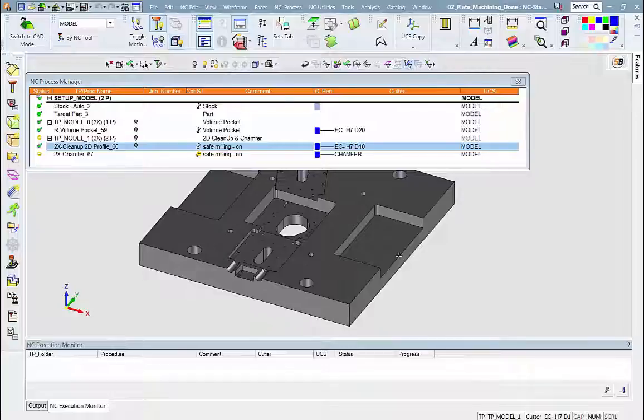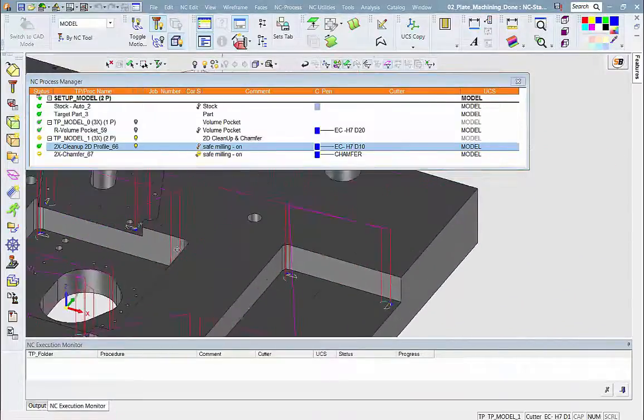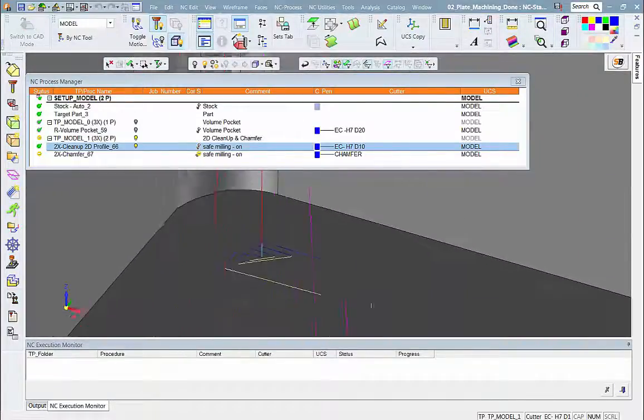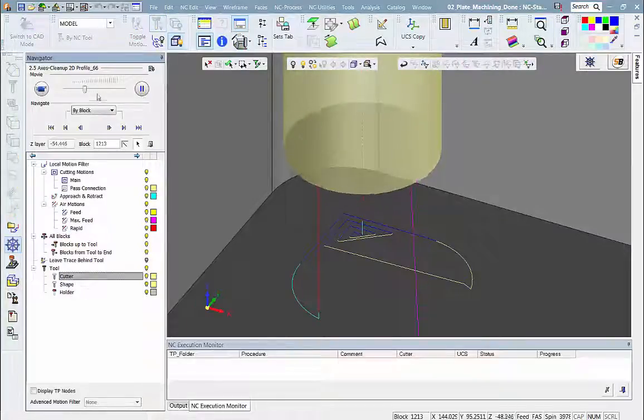We are seeing the toolpath and the updated stock. Each color represents a different procedure. Now let's zoom in to one of the corners and navigate to see tool motion as the corner cleanup operation is conducted.